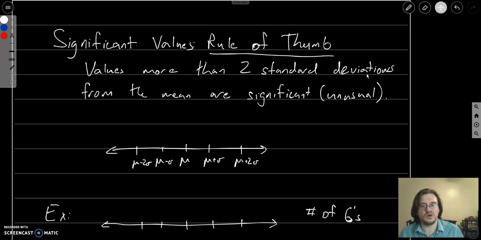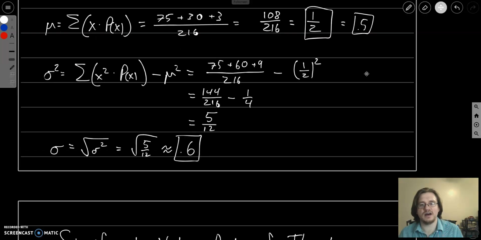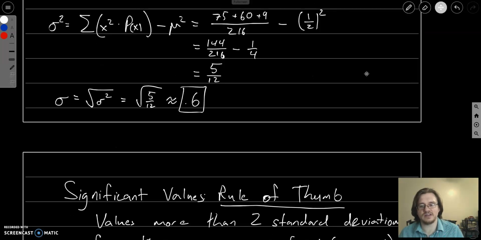So wherever the mean is, if we add 2 times the standard deviation to it, and we're looking at numbers beyond this, so numbers bigger than the mean plus 2 standard deviations, or numbers smaller than the mean minus 2 standard deviations, these are significant. So if we use the values that we had up here, our mean is 0.5 and our standard deviation is 0.6.